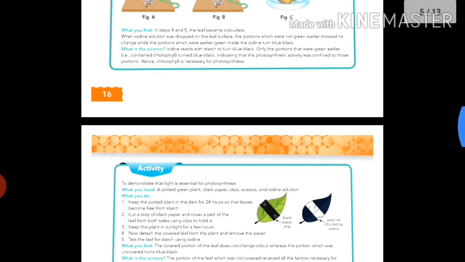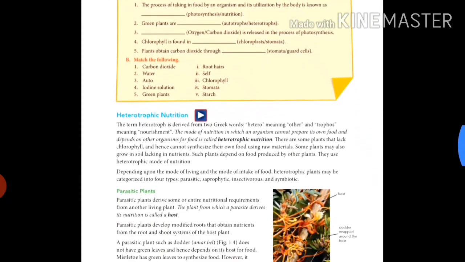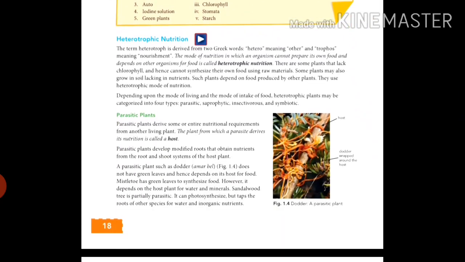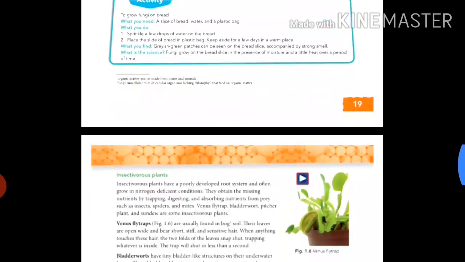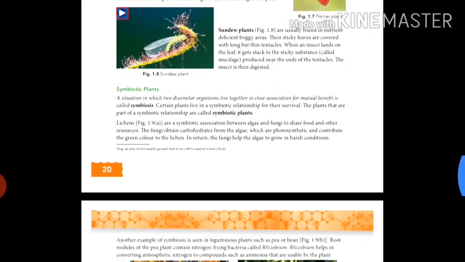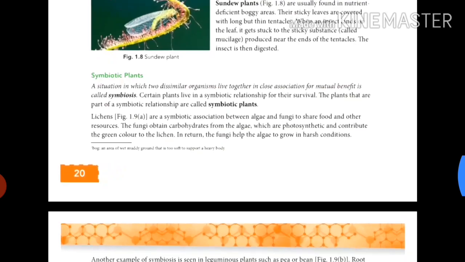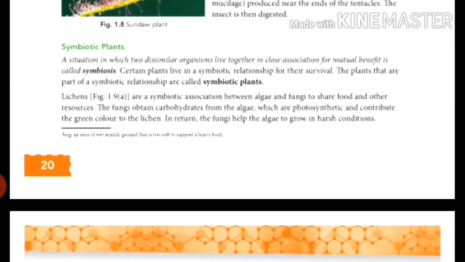Then water, then heterotrophic nutrition like parasitic plants and saprophytic plants. In this we have discussed the types of nutrition, autotrophic and heterotrophic. So today we are going to discuss symbiotic plants.